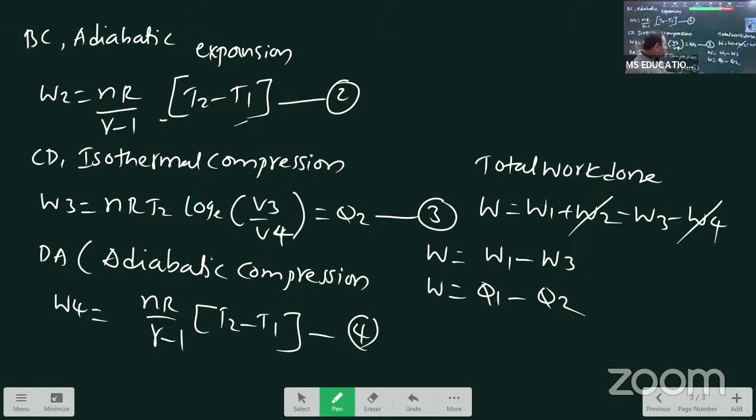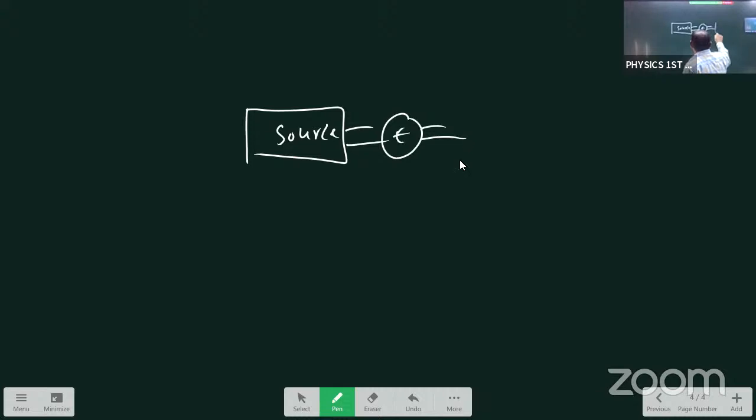Now you listen to the explanation of why we are writing Q1, Q2. From the first equation and third equation, we got Q1 and Q2. So why we are writing Q1, Q2 means here, students, this is the source, engine, sink.